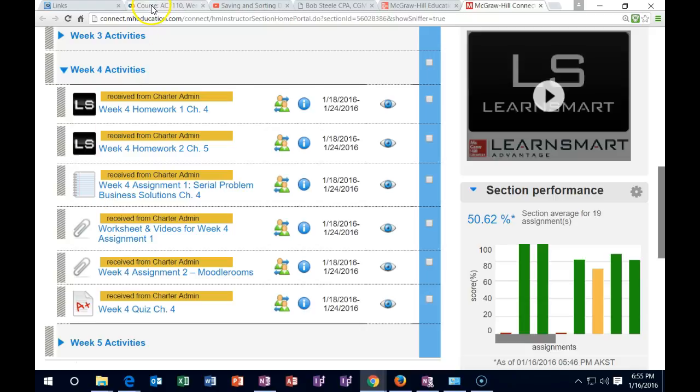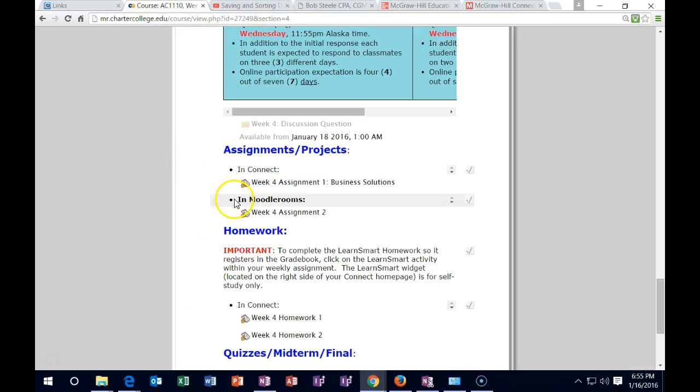I'm going to go back to the Moodlerooms. Then we have the assignment in Moodlerooms. This is Moodlerooms. What we just looked at was Connect.